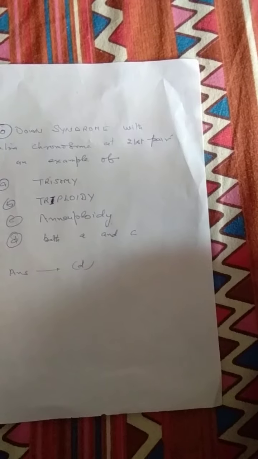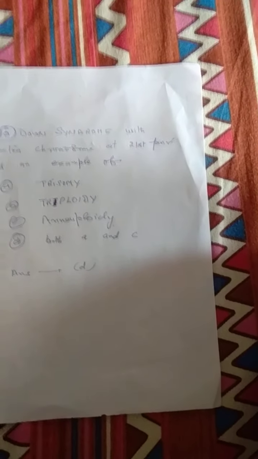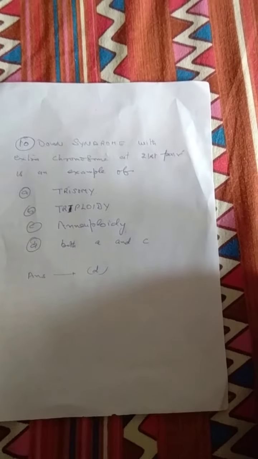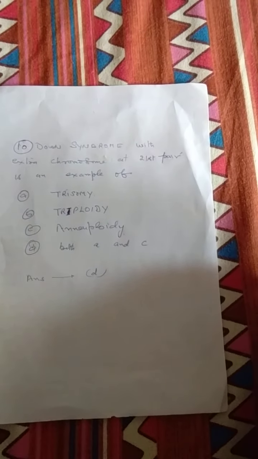This is not triploidy. The term ploidy is used when there is an extra complete set of 23 chromosomes. Then it would have been triploidy. So this is an example of trisomy and not triploidy.